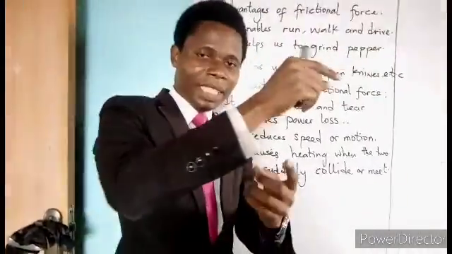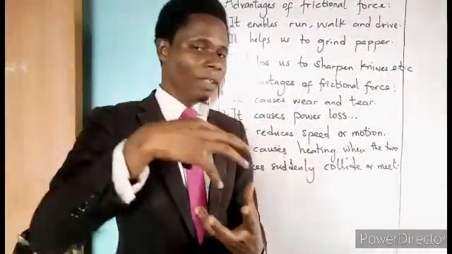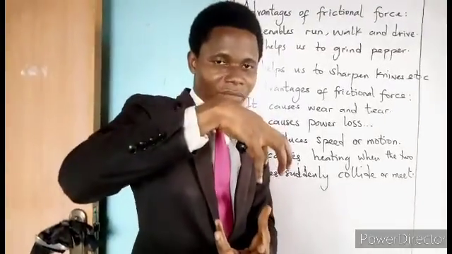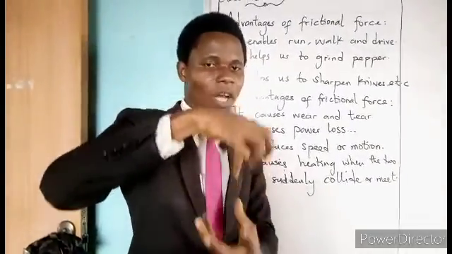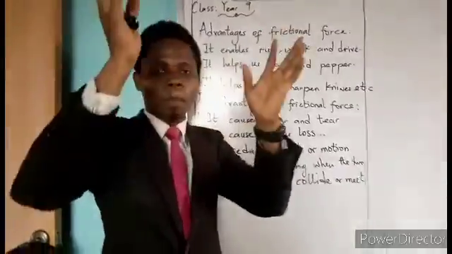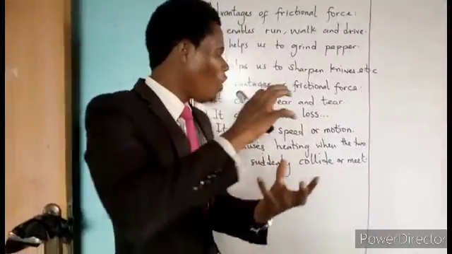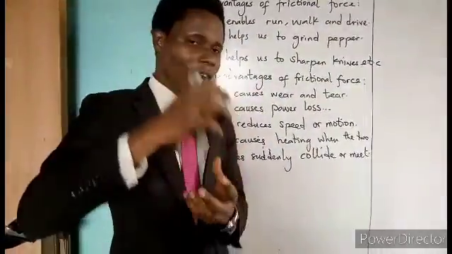And when it hits something, there will be an outburst of fire or heating. That means the engine, that is the bonnet where the engine is located, will start heating. You will see flame coming up. So that is one of the disadvantages of frictional force.